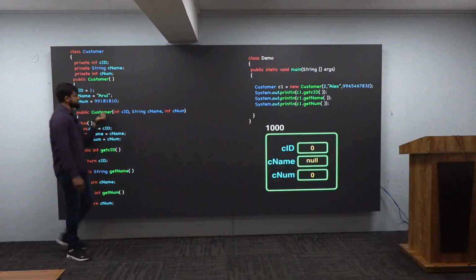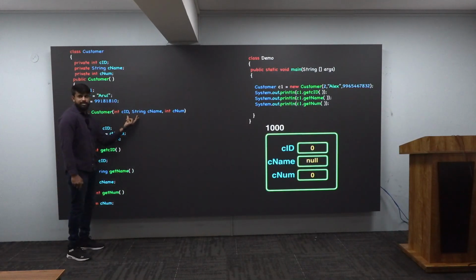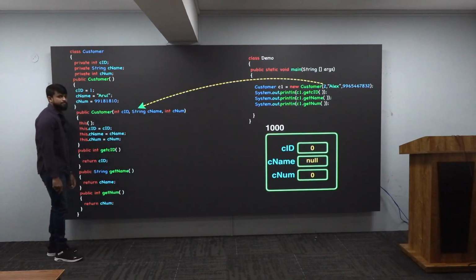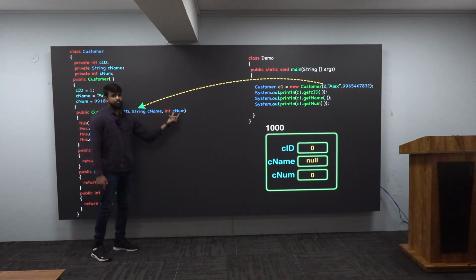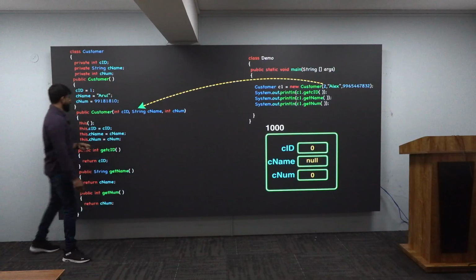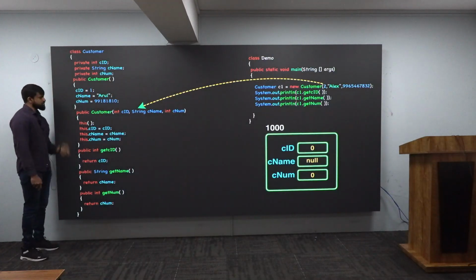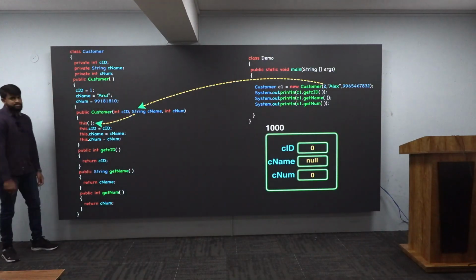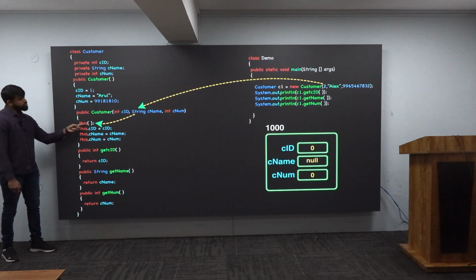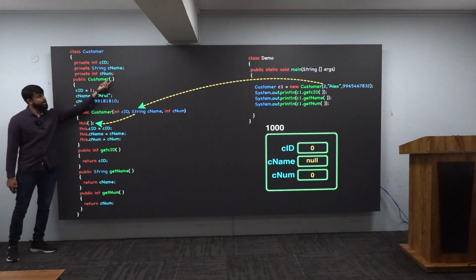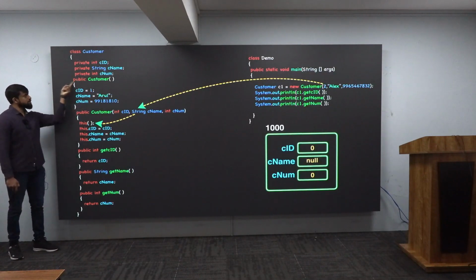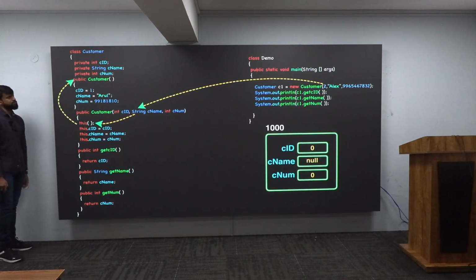Control will go to such constructor which is having 3 parameters. Means from there, the control will definitely reach here. Very good. So now, he will receive that 2, he will receive that LX, he will receive that number. Very good. Now what's this? When it encounters the first line, that is this, you're calling what? A constructor which is having 0 parameters. A constructor with 0 parameters means from here, control will reach here. And that is what I'm showing.